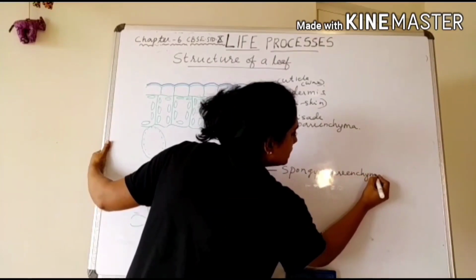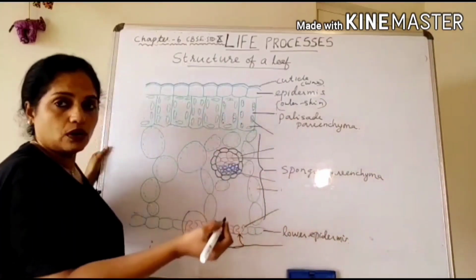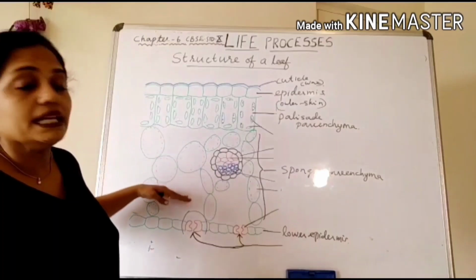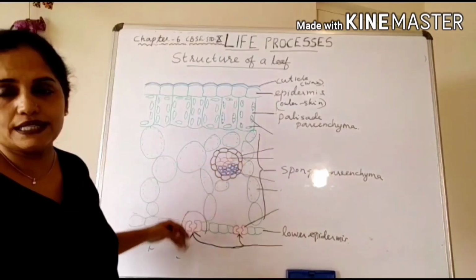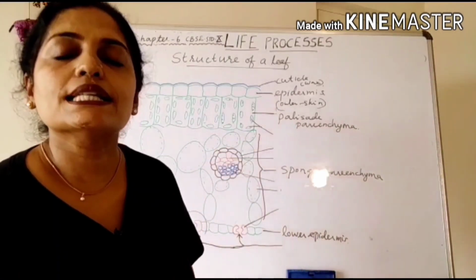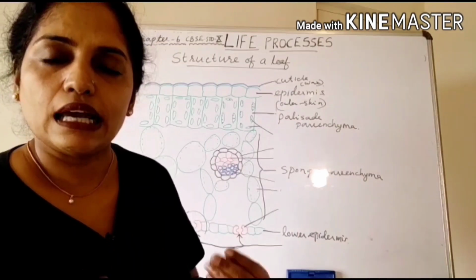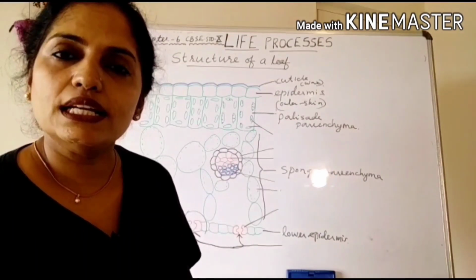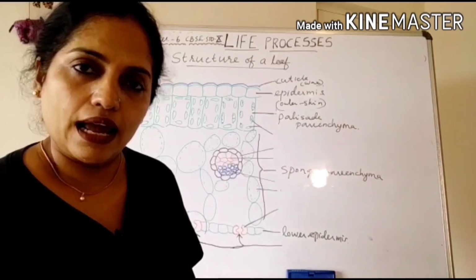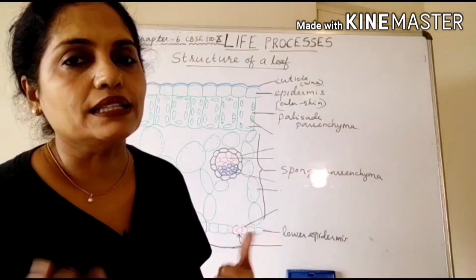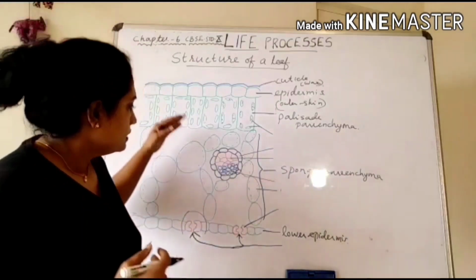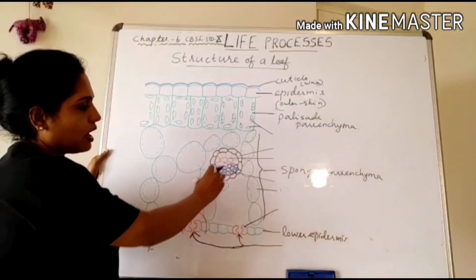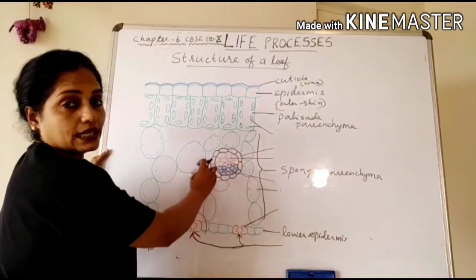Why do we call them spongy parenchyma? Because they contain many intercellular spaces. These intercellular spaces are for the storage of gases like oxygen, carbon dioxide and water vapor, and the food prepared by the leaf.